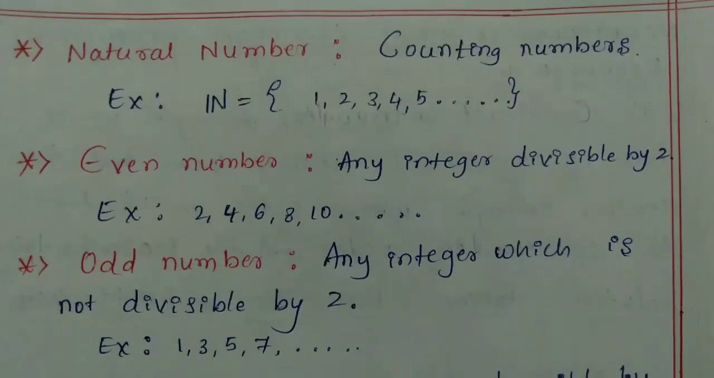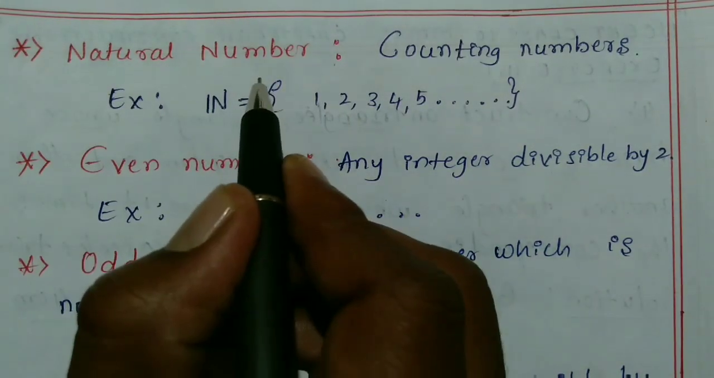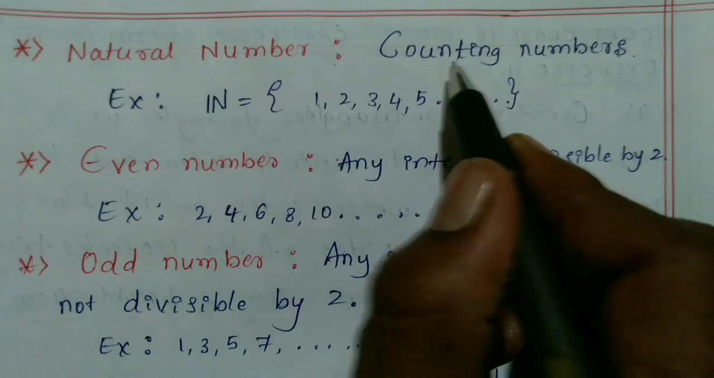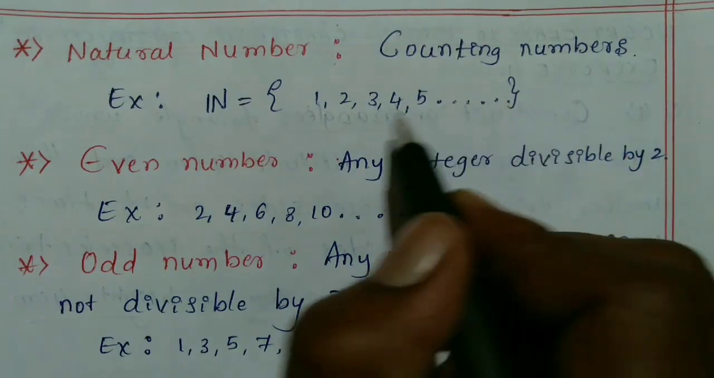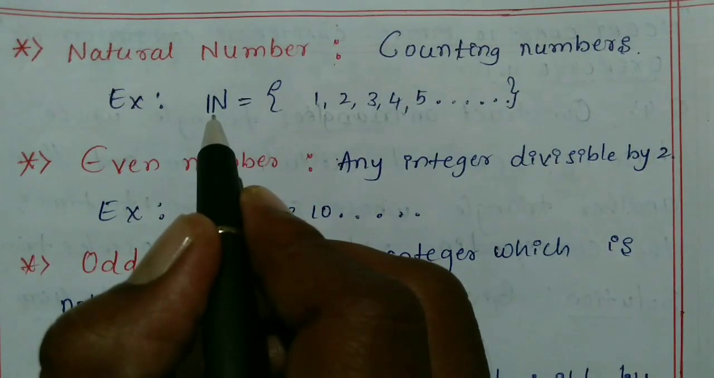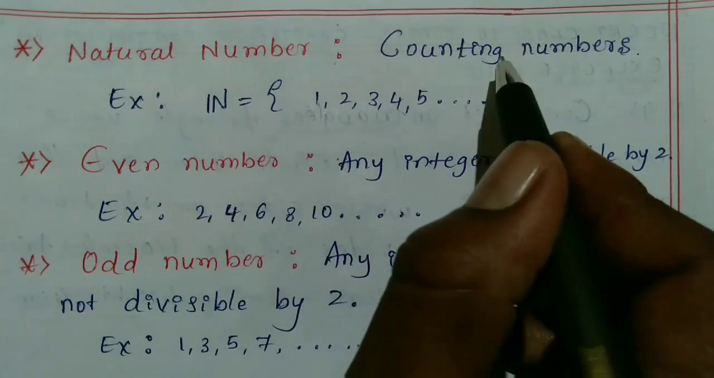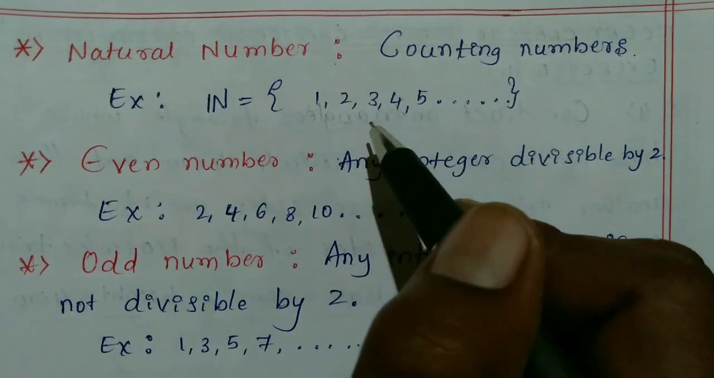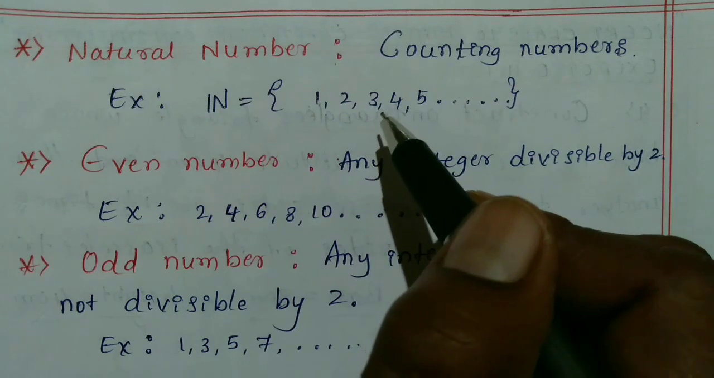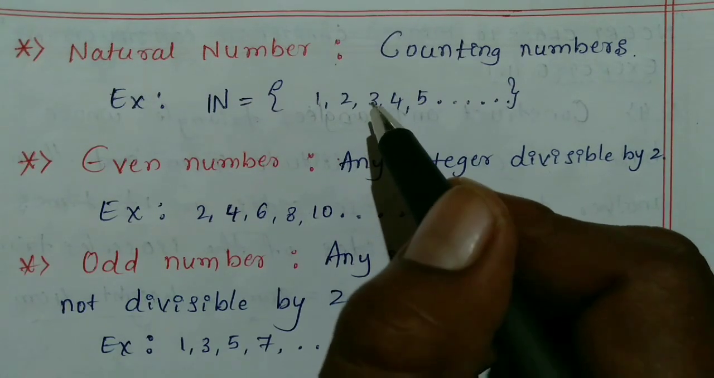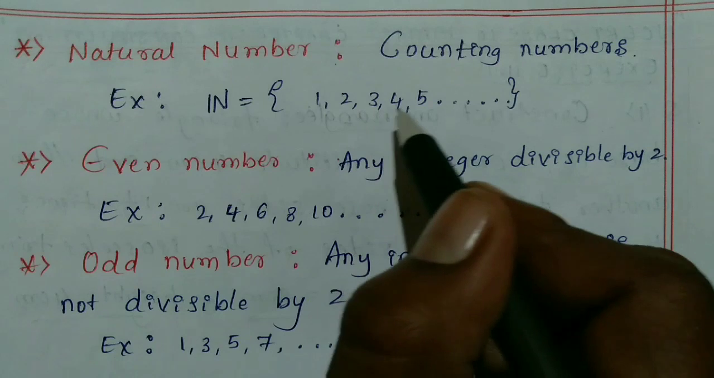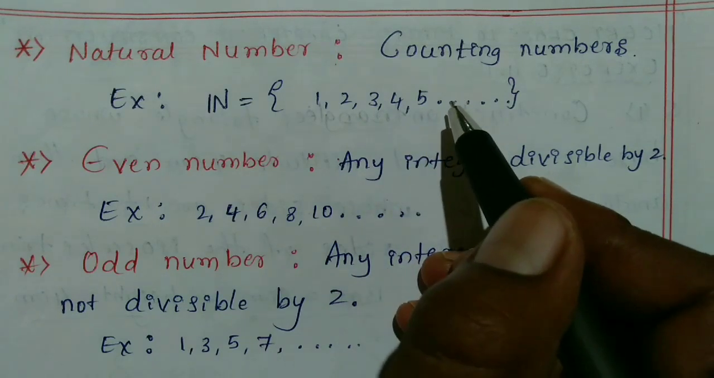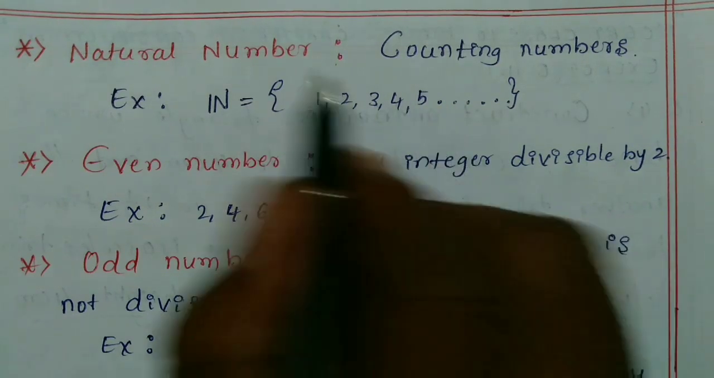Okay, so next I will go to natural numbers. What is meant by natural numbers? Counting numbers are called natural numbers. Natural numbers are represented by capital N. Counting numbers means if you want to count the number of trees in a ground, then you start from 1, 2, 3, 4, 5. So these are the examples for natural numbers.